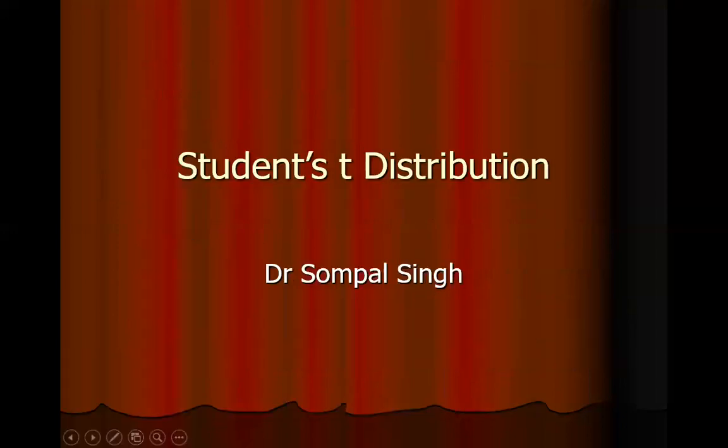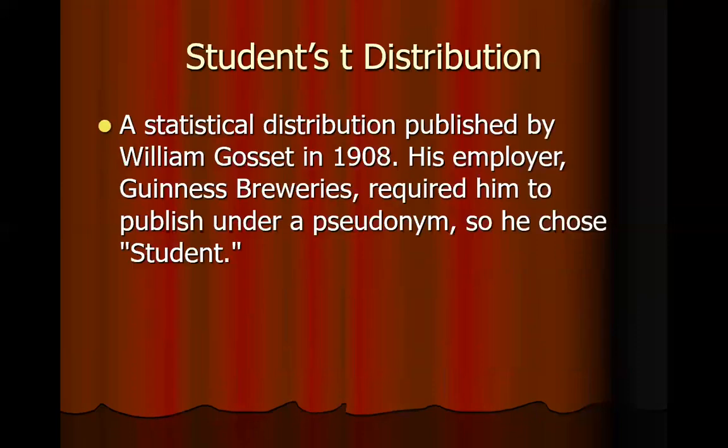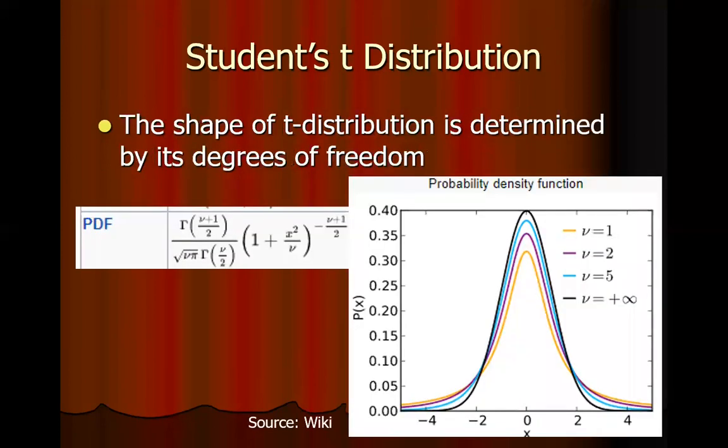Then we go on to the student's T distribution. It is a statistical distribution published by William Gossett, whose employer wanted him to publish under the pseudonym of Student. So it is given by this. Now, this is the probability density function of the student T distribution.